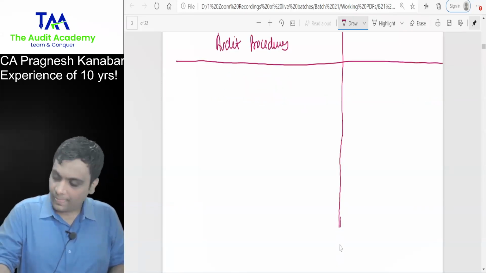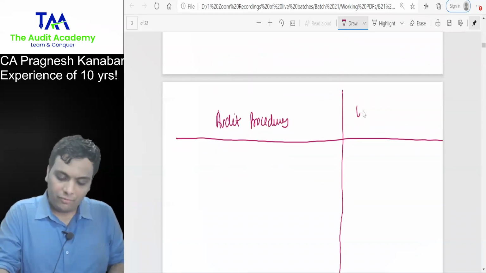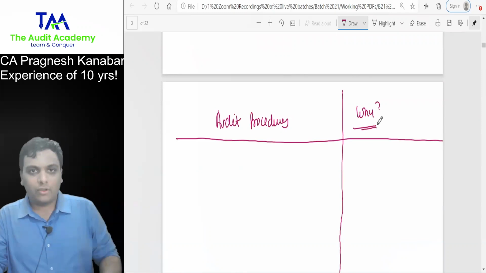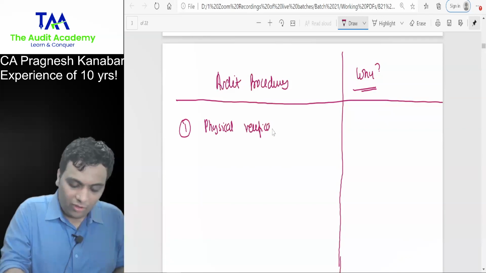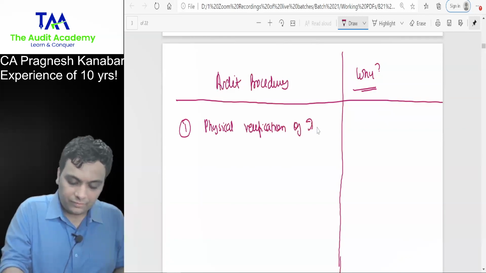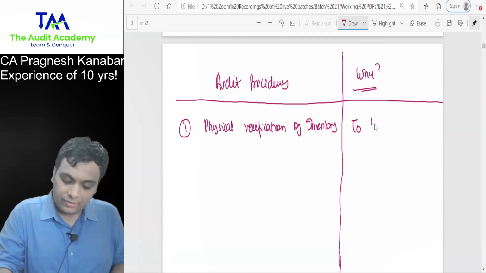I am writing some audit procedures and you tell me why I am performing this. First, physical verification of inventory. Why am I doing this?